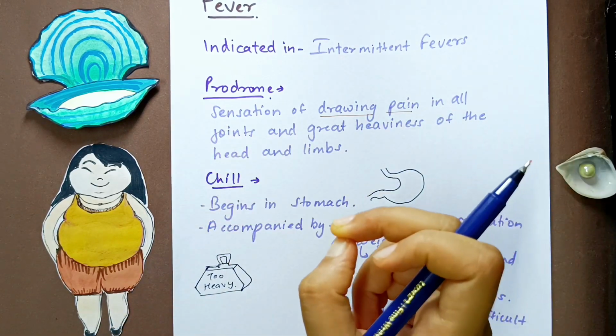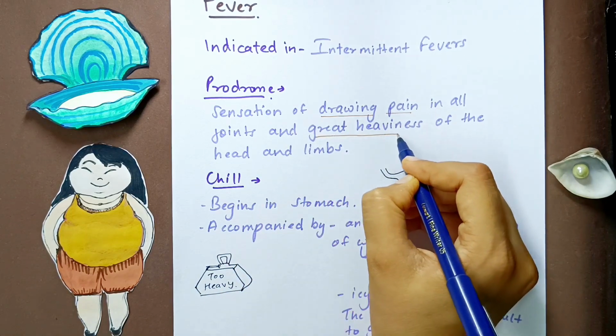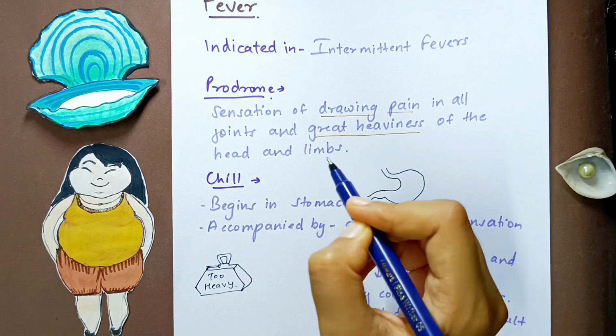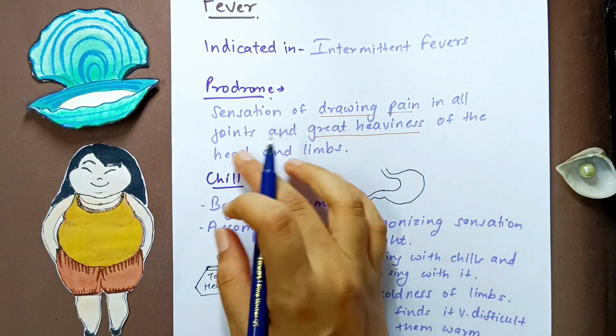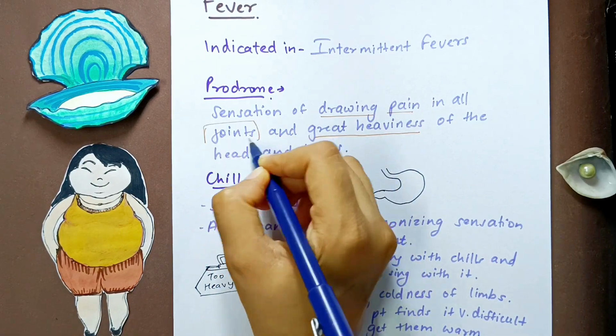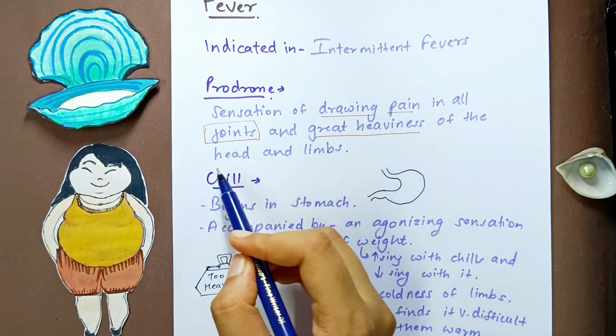So joints will pain, and there will be great heaviness. This is a very important point in Calcarea. As we go ahead and talk more about the fever, you'll understand this heaviness, which is very important. So first of all, in the prodrome, there will be joint pains. Joints will pain, and that will be a drawing kind of pain, and there will be great heaviness of the head and the limbs.